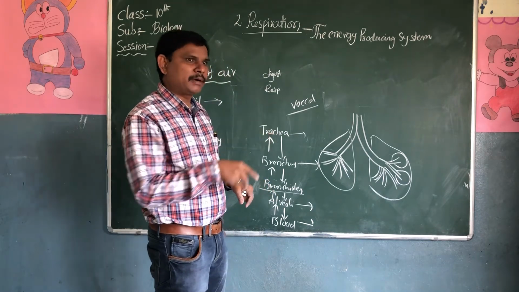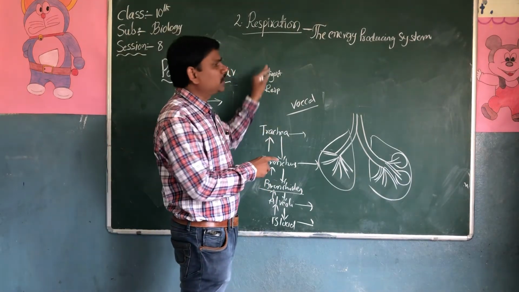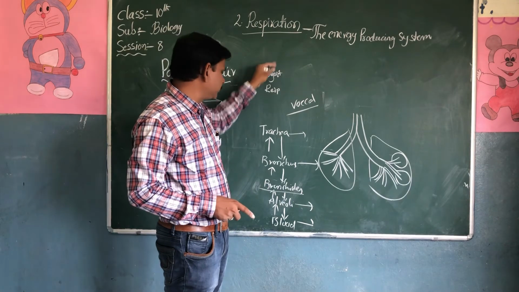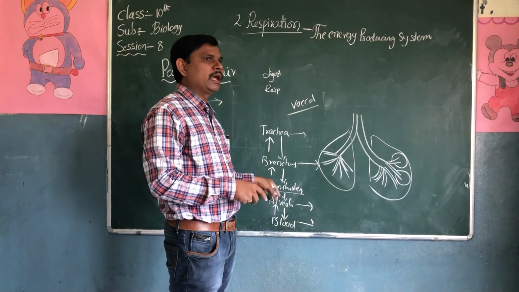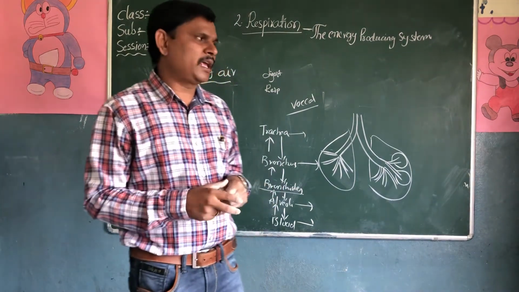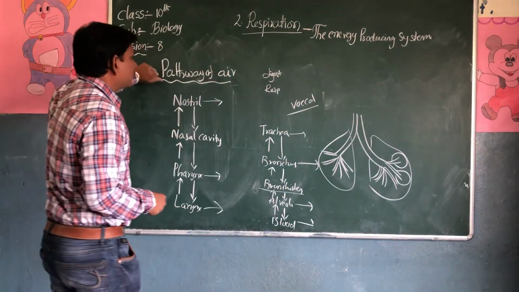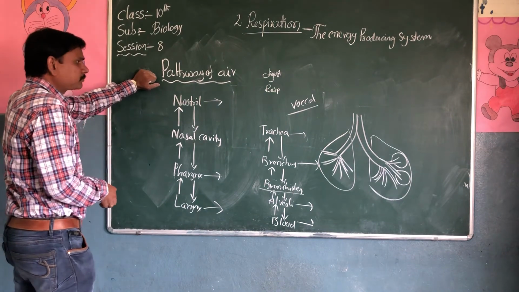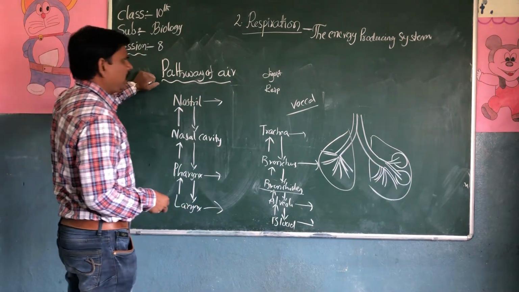Again, carbon dioxide mixed in the blood will be carried from tissues to the alveoli. In the alveoli, the carbon dioxide will be exhaled. So this is the pathway of air.